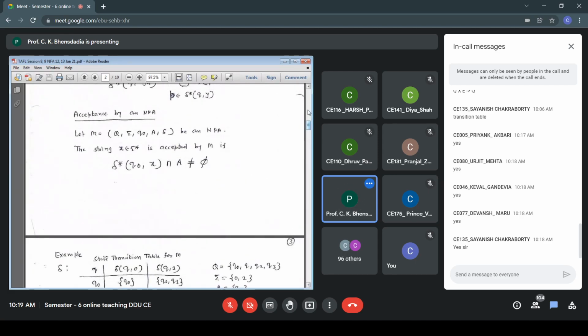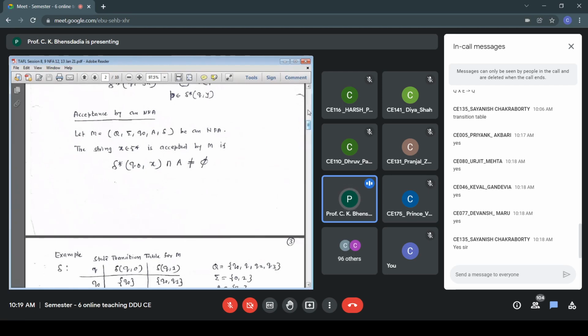Let us look at this table, the last row: Q0 on 0, I stay in the state Q0. My leftmost column is the state. Then delta Q0 is a movement using a single symbol, and similarly delta Q1 with a single symbol 1.